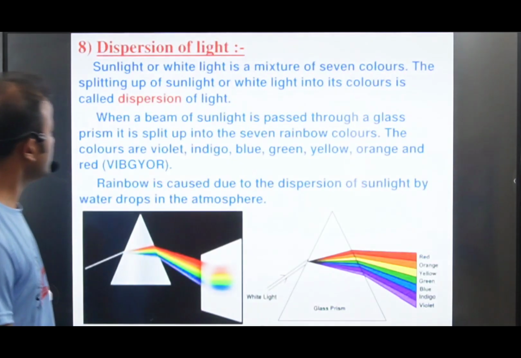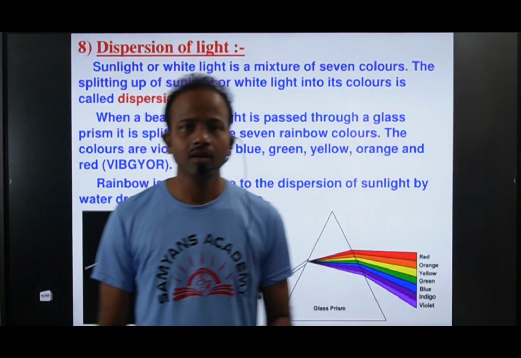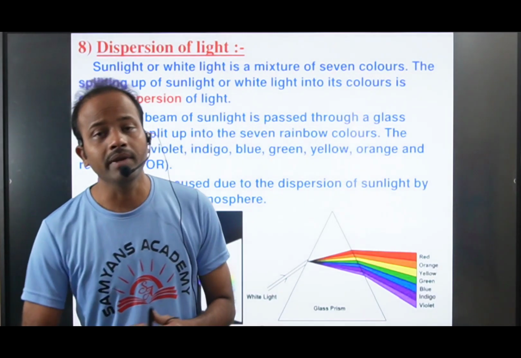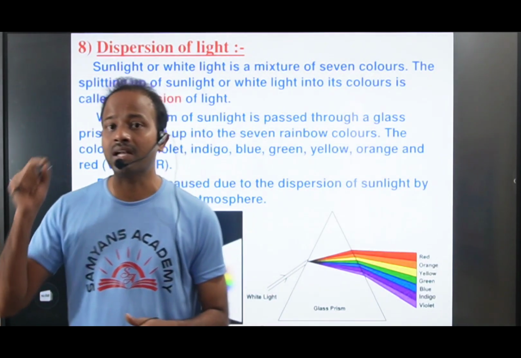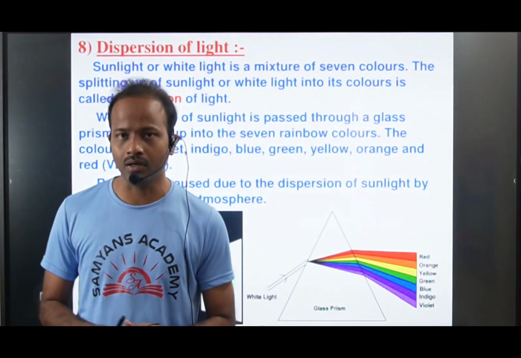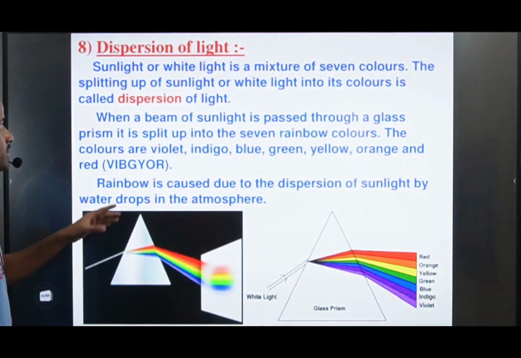Next one, dispersion of light. Have you ever observed the rainbow? Right, the rainbow has 7 colors. How is the rainbow forming? Because of dispersion of sunlight by the water molecules. Before going to that, what is dispersion of light? First you have to observe here.